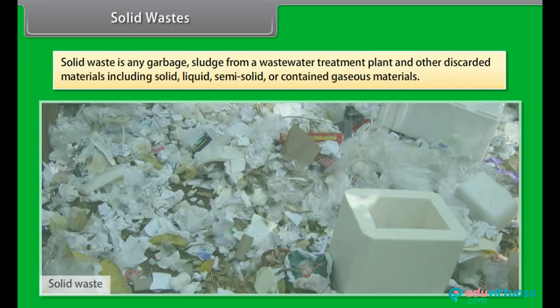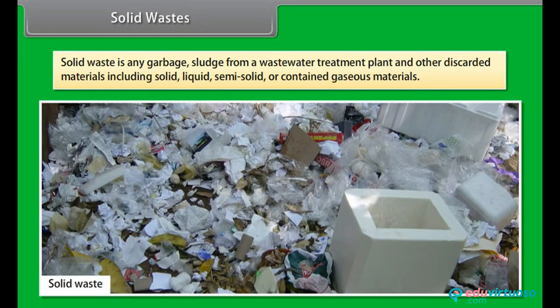Solid wastes. Solid waste is any garbage, sludge from a wastewater treatment plant and other discarded materials including solid, liquid, semi-solid or contained gaseous materials.